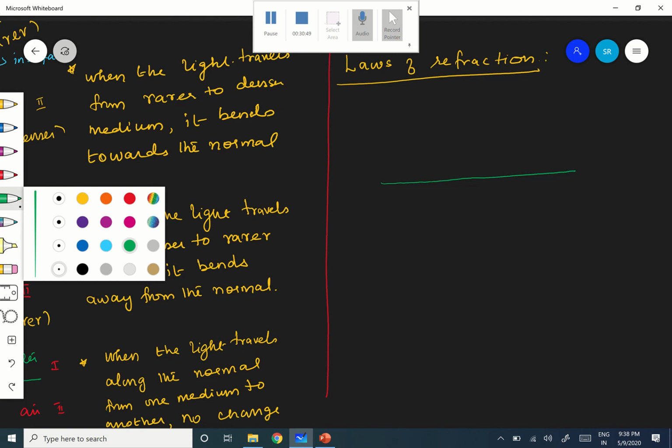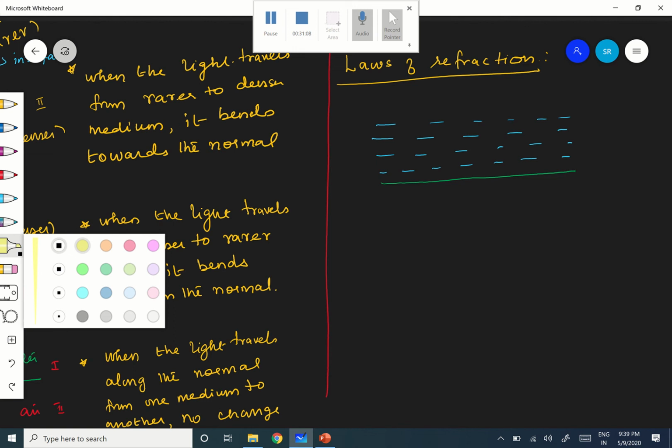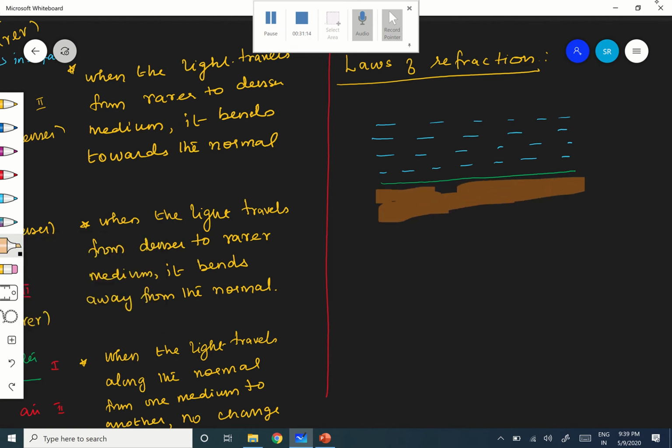This is water, and now this is glass. So I have two media here. One is water, the other one is glass. Here it is water and this is glass.